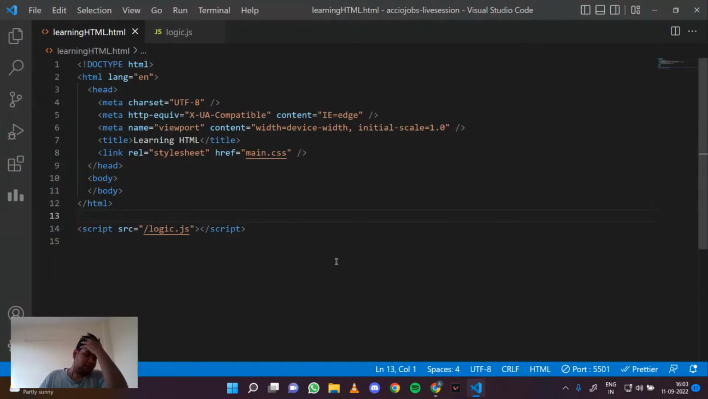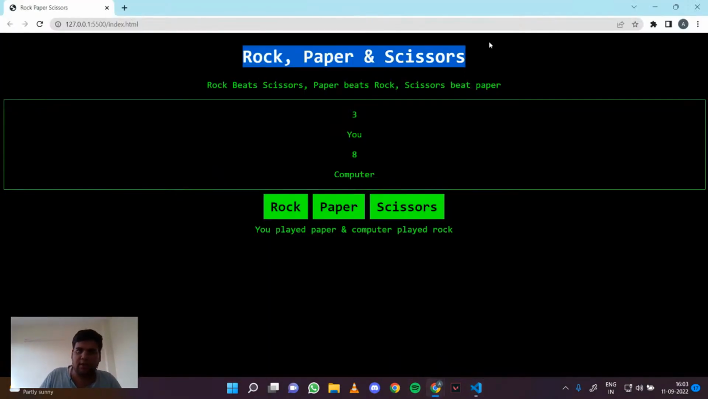All right. So let's just build this. Let me open that once again. Let's try and focus on getting all of the stuff down. So let's just get this heading, rock, paper, and scissors. We want this heading.